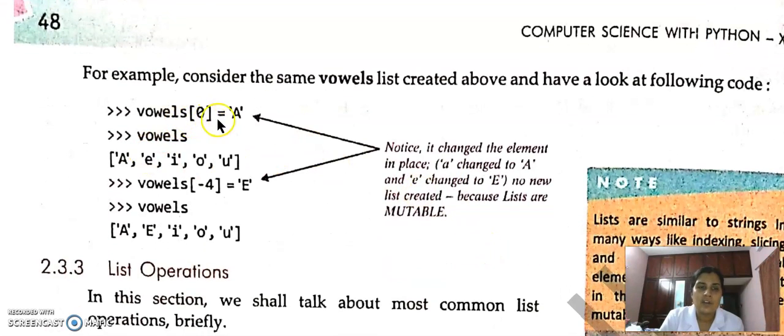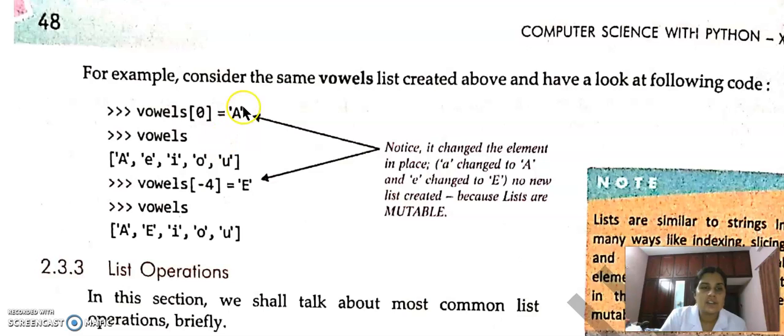So vowels of 0 equal to A. For example, if it is a list, we can directly change the value. A, E, I, O, U is the list. Vowels of minus 4 equal to capital E will convert the small letter e to a capital letter E. In the case of string, it's not possible. Directly assigning a new value to a character is not possible in the case of string. That's why string is known as immutable and list is known as mutable.